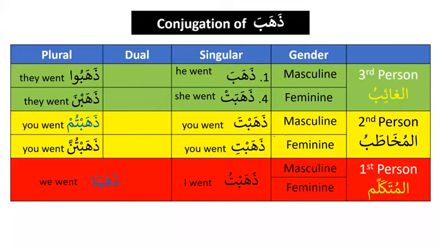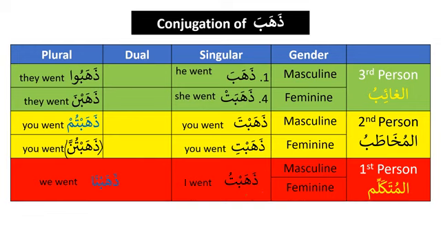For the second person, we have learned dhahabta, you went. And today, inshallah, we will learn about dhahabtum, you all went. Please remember that this is past tense. We are dealing with the past tense. We haven't started present tense yet. And for the mukhatab, for the feminine, dhahabti, and inshallah, dhahabtunna, we will learn this in the next part of the lesson, or maybe in the next lesson. And for the first person,